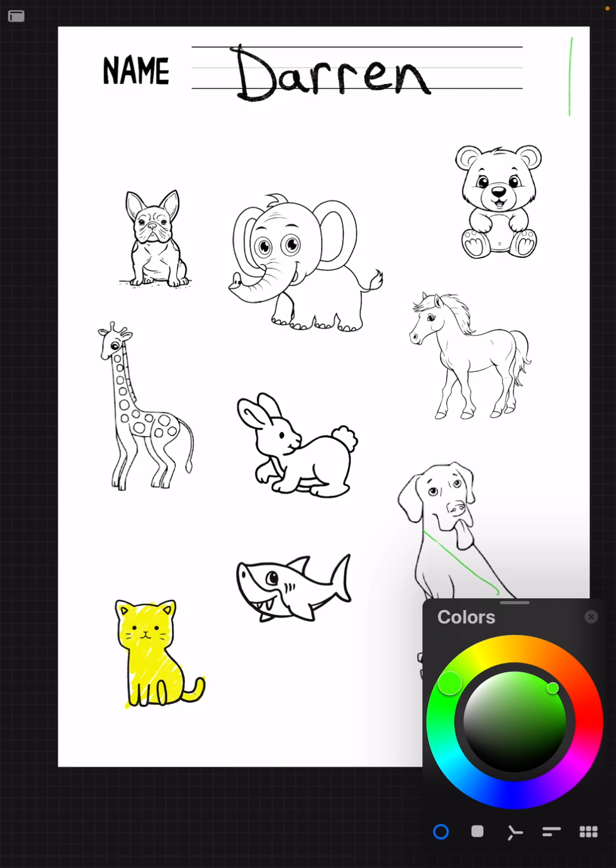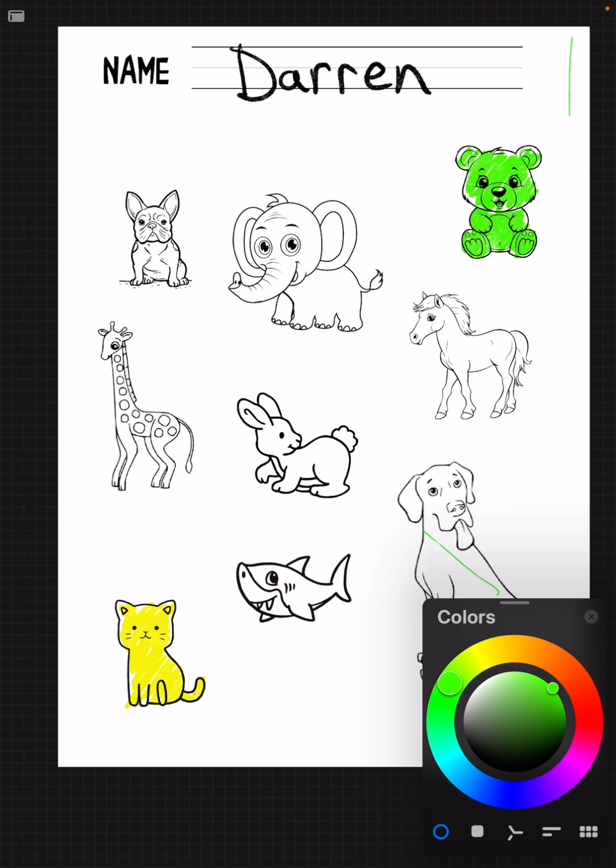Can you find the bear? Let's color the bear green. Color the bear green. Here we go. Nice green bear. Is that funny? Green bear. Okay, green bear.